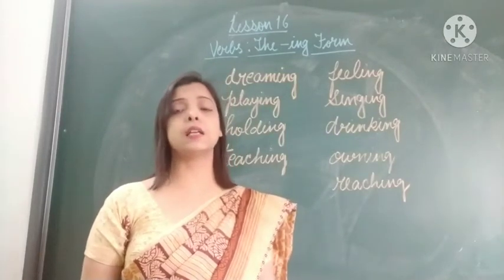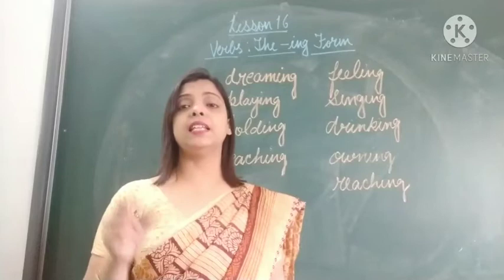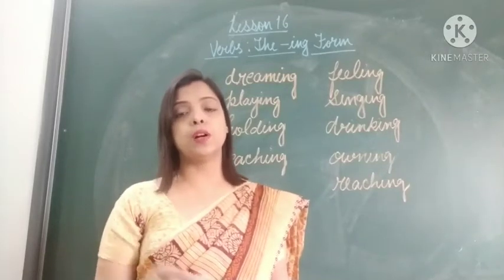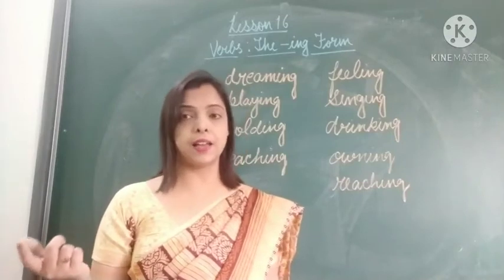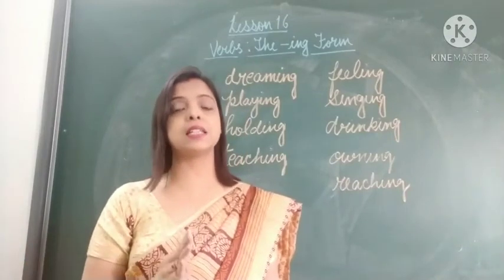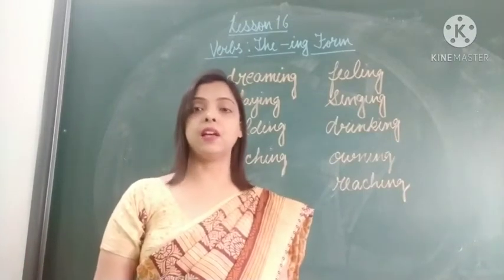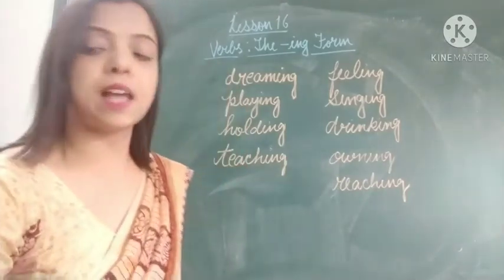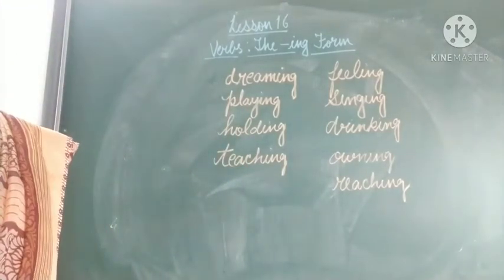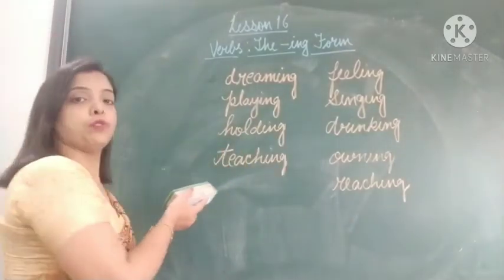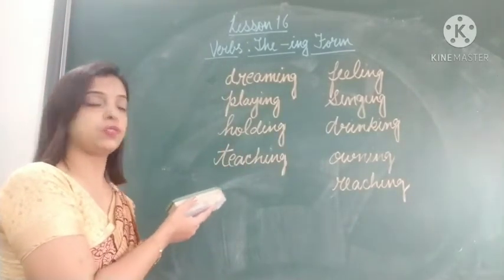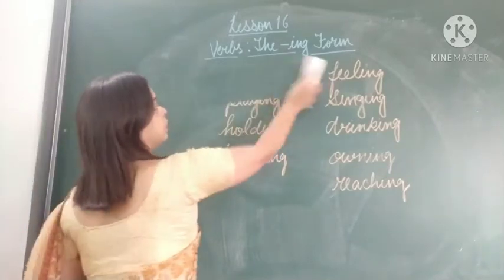Now children, there are some verbs that end in E. So the verbs that end in E, we simply do not add ing. We have to drop the last E and then we add ing. Let's see an example, children. I hope you have done this. You can take the screenshot and you can do this.